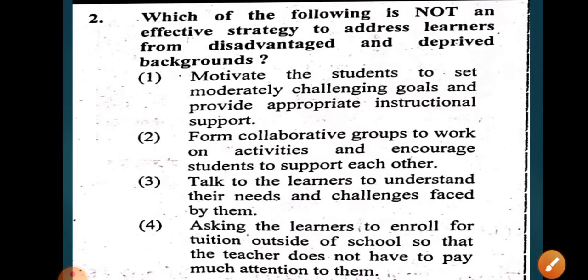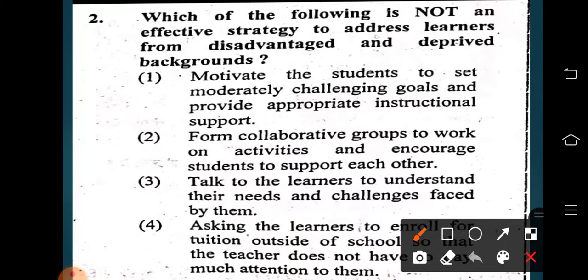1. Motivate the students to set moderately challenging goals and provide appropriate instructional support. 2. Form collaborative groups to work on activities and encourage students to support each other. 3. Talk to the learners to understand the needs and challenges faced by them. 4. Asking the learners to enroll for tuition outside of the school so that the teacher does not have to pay much attention to them. Here we have to look at the statement which is not effective, which is wrong.